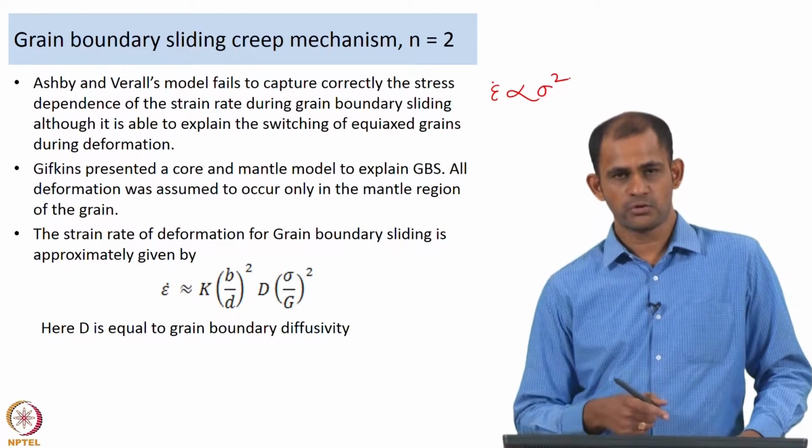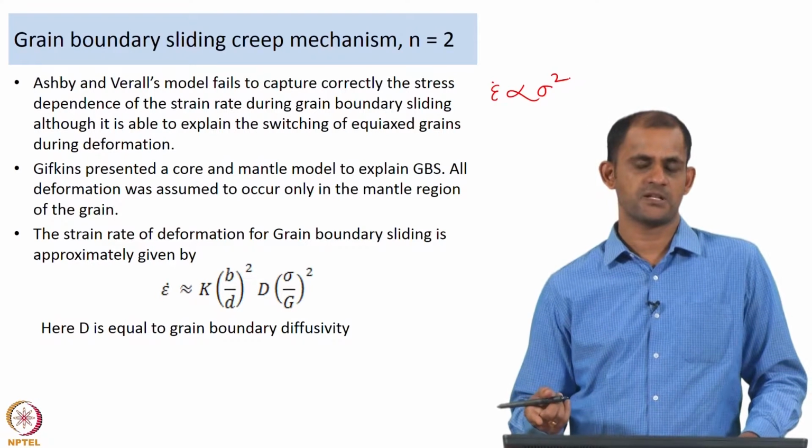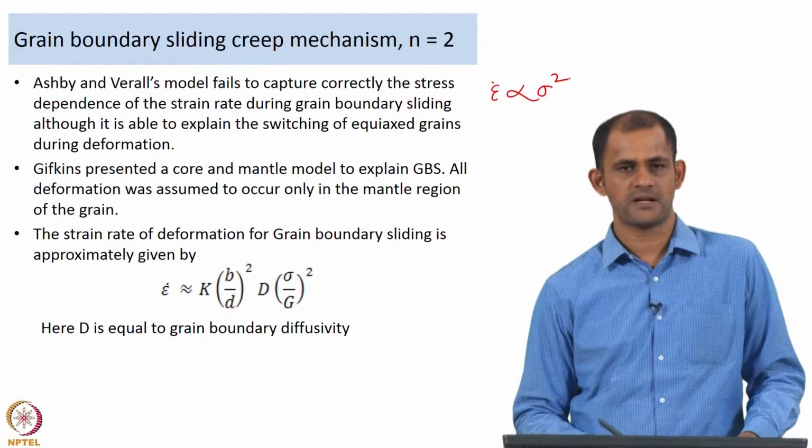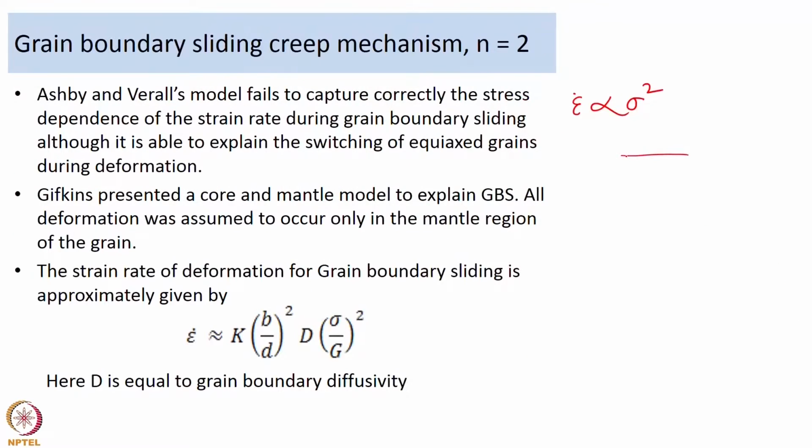Now, in addition to the Ashby-Verrall and Ball-Hutchinson models, Gifkins also presented a core and mantle model. What Gifkins said is, if you have a grain, you have what is known as a core, and the surrounding region is all mantle, and during grain boundary sliding all deformation was supposed to happen in the mantle region only.